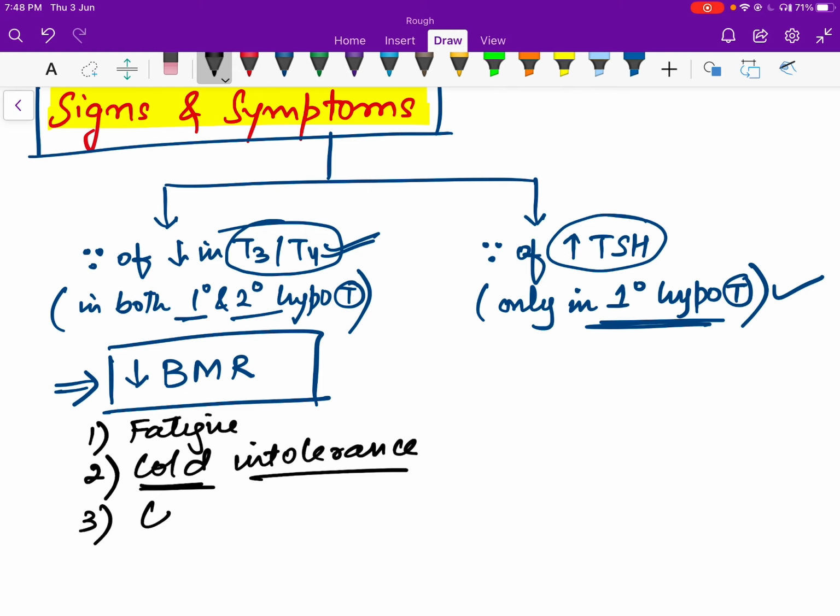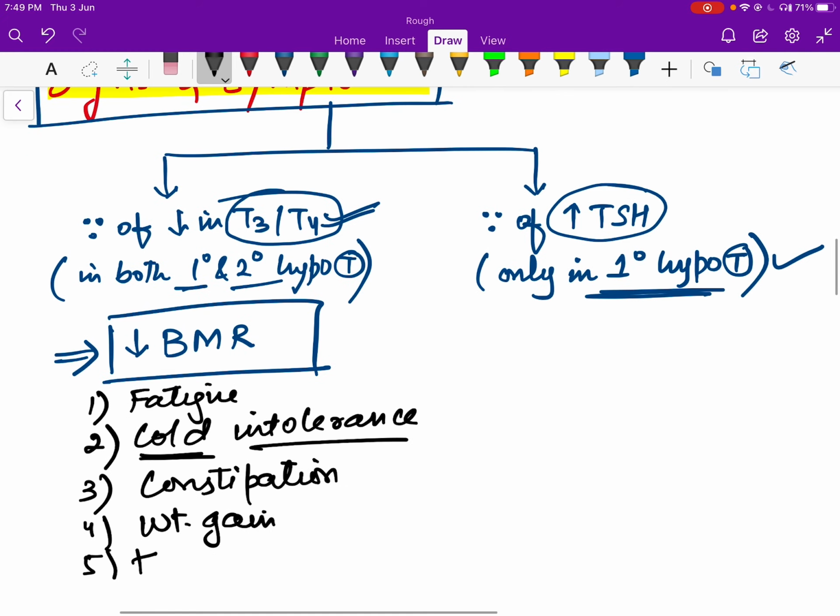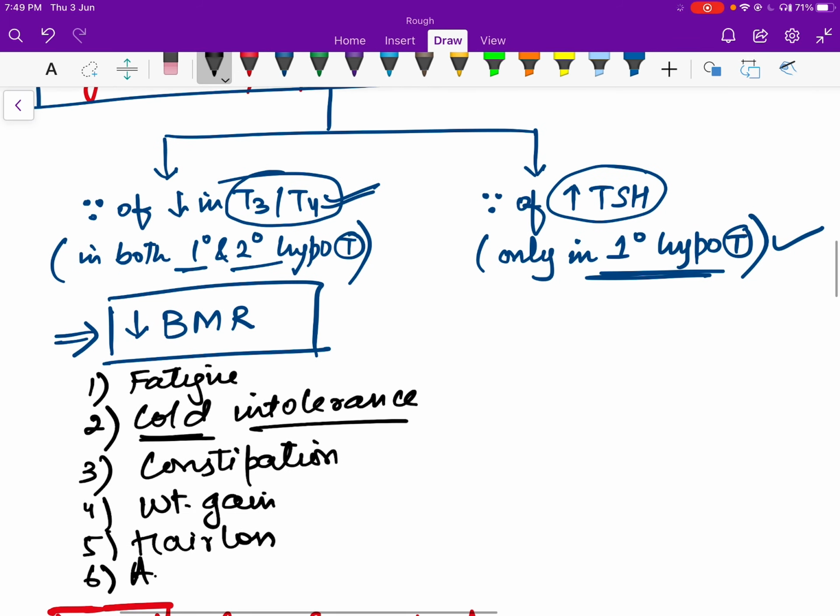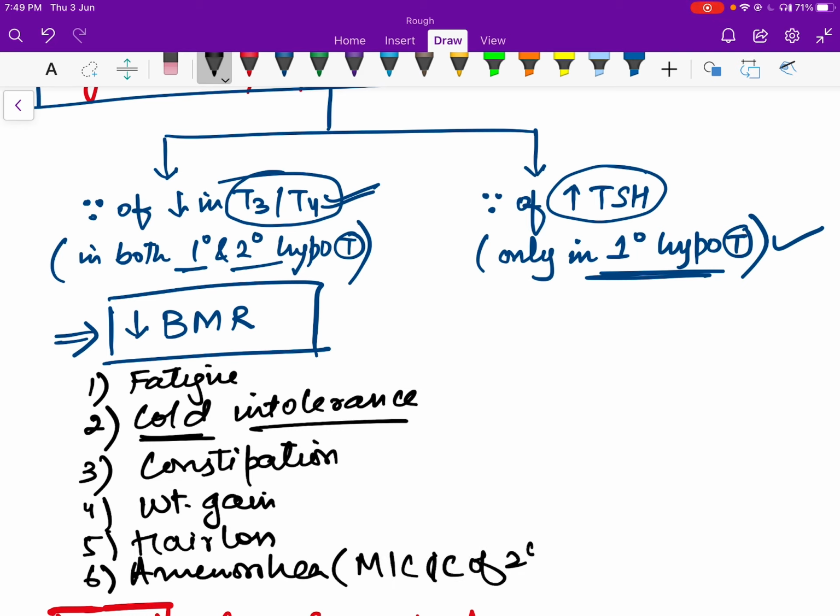Okay, point number 3, there's going to be constipation. Point number 4, weight gain because of less metabolic activity. Similarly, there is going to be hair loss. In females, a very important symptom which is called amenorrhea. In fact, the most common cause of secondary amenorrhea is hypothyroidism, and in females it's Hashimoto's thyroiditis. Okay, constipation, weight gain, hair loss, amenorrhea.